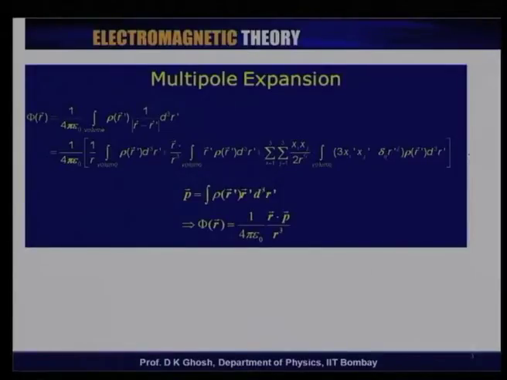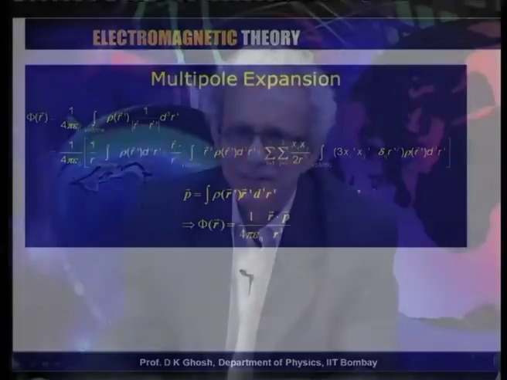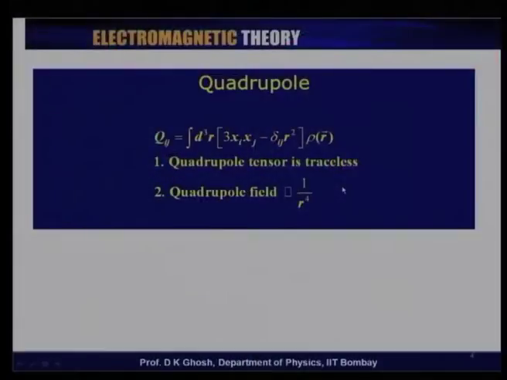You can see there are 9 quantities there, because i and j can each run from 1 to 3, that is x, y and z. For most practical situations, this is the order to which we have to do the expansion; further terms, like the octapole and so on, are normally not of much use.